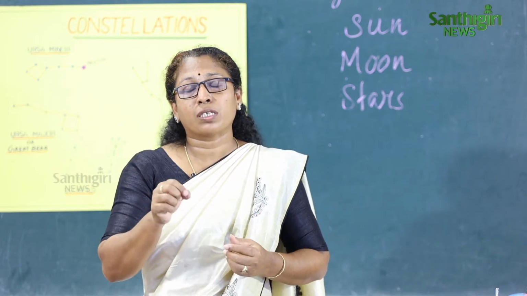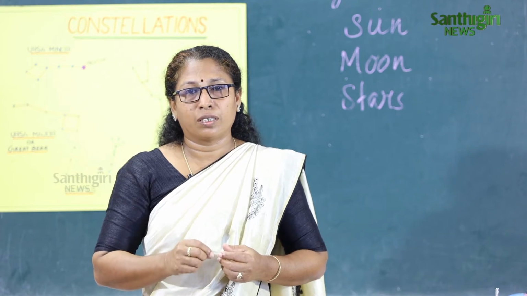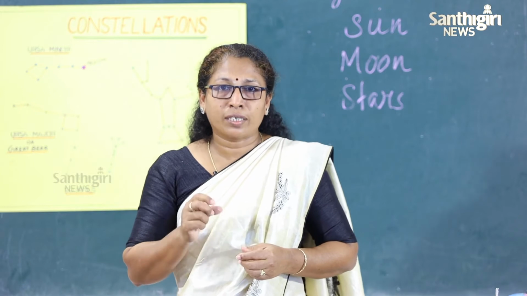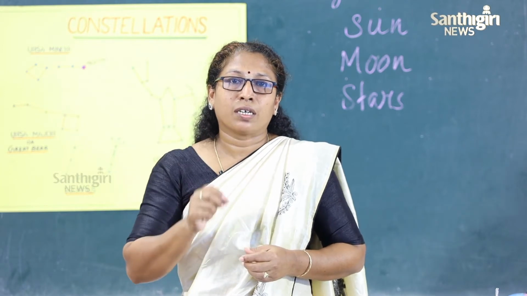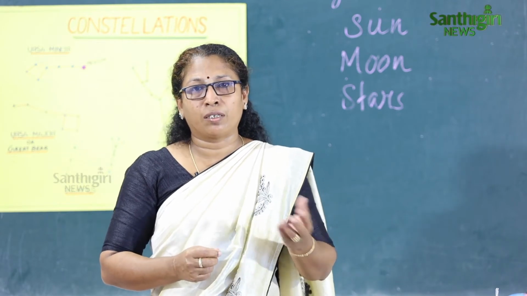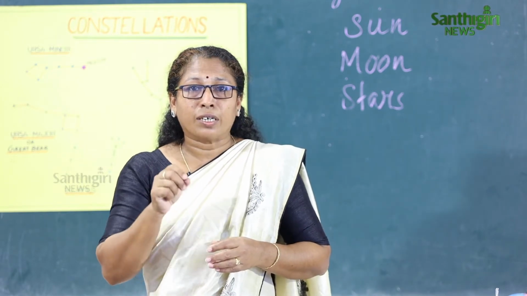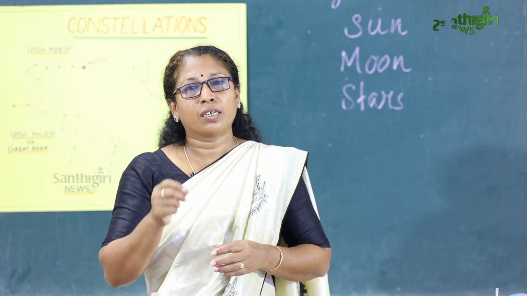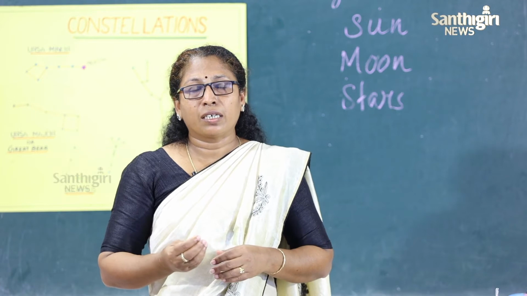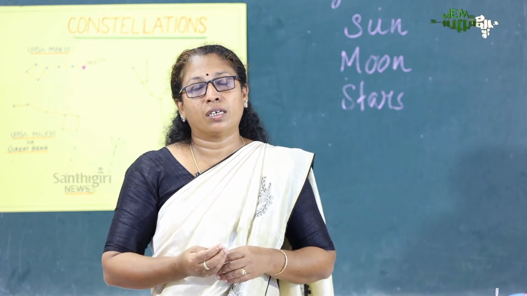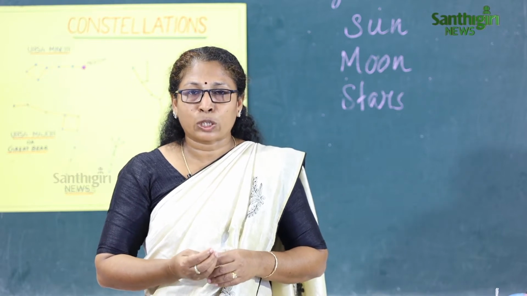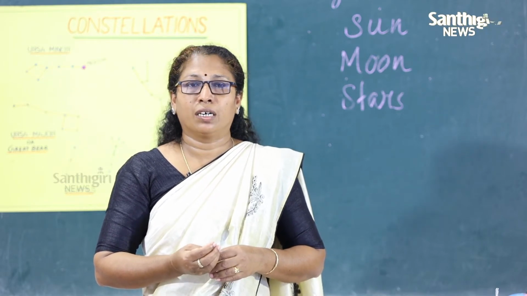Because the moon is the closest neighbor of the earth. The sun is much bigger and the moon is smaller, but it is nearest to the earth. That is why we can see it in a bigger size. It is the natural satellite of the earth.